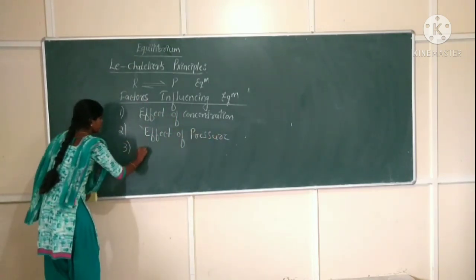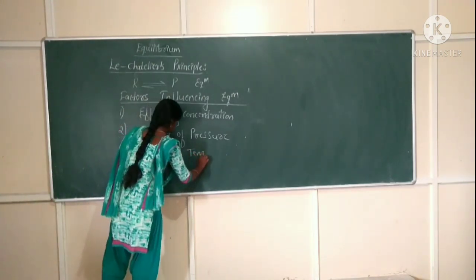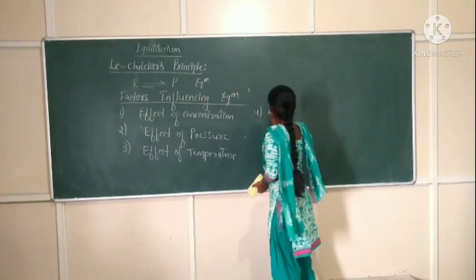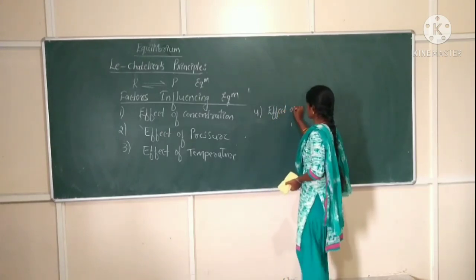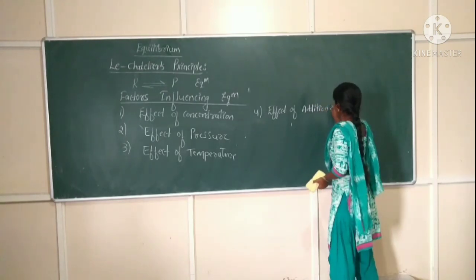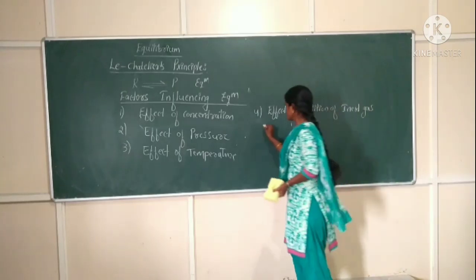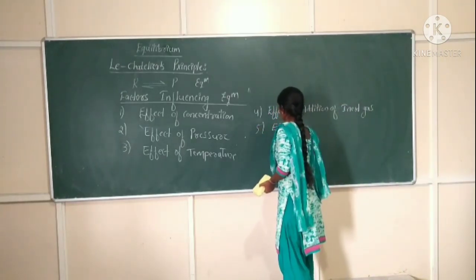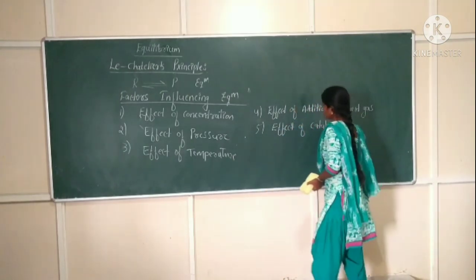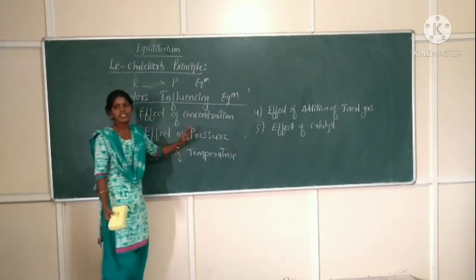Third is effect of temperature. Fourth is effect of addition of inert gas. Fifth is effect of catalyst. So these are the five factors which affect the equilibrium.